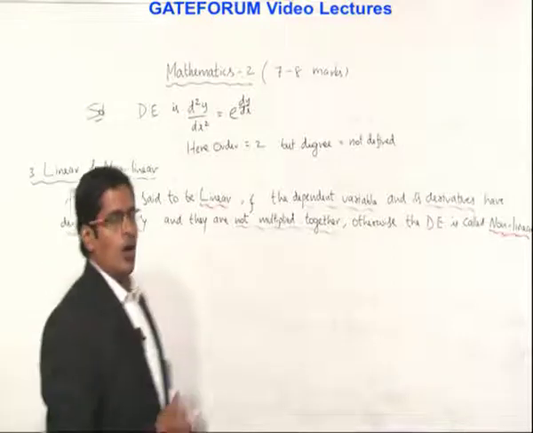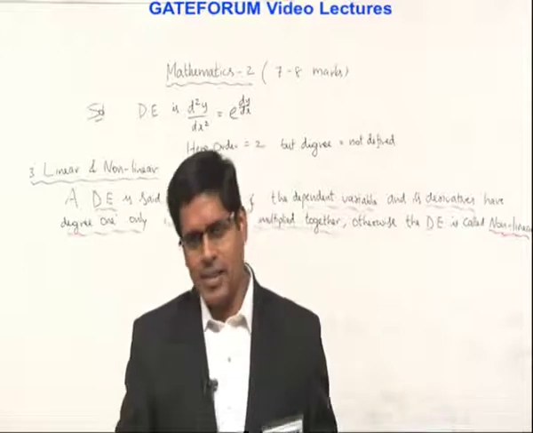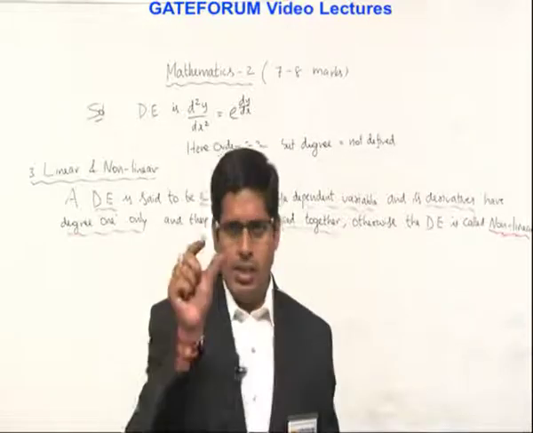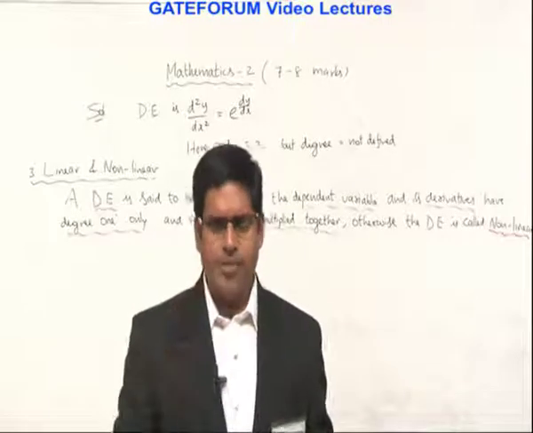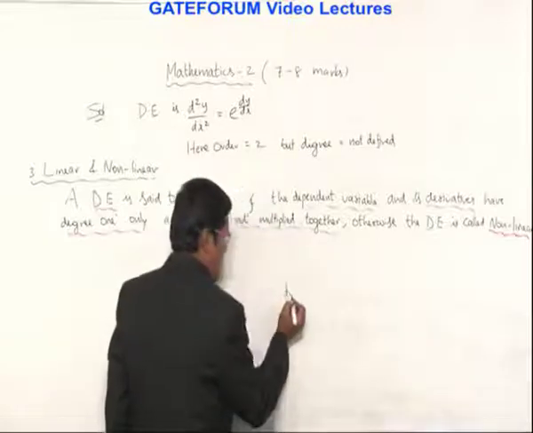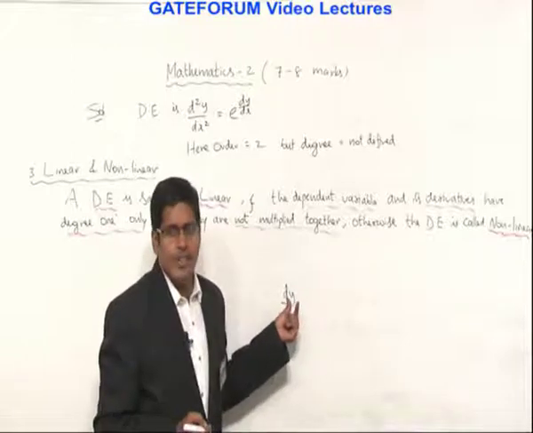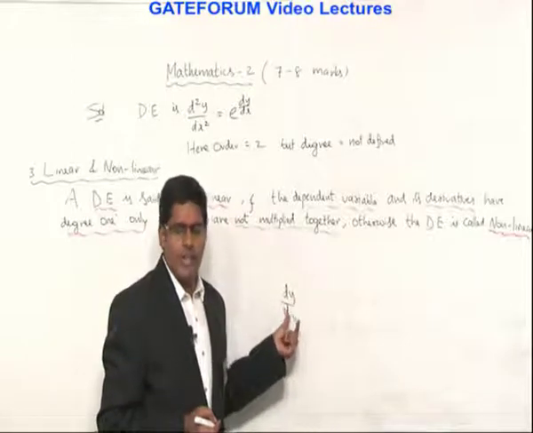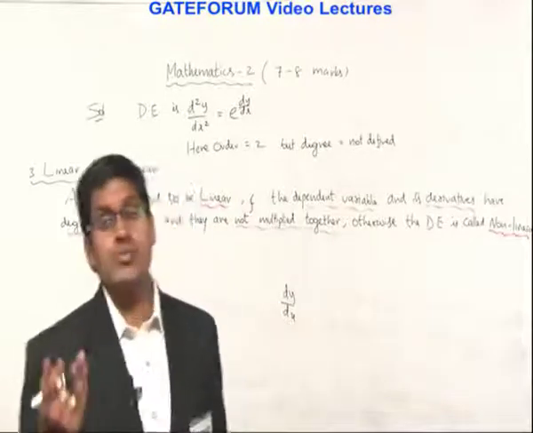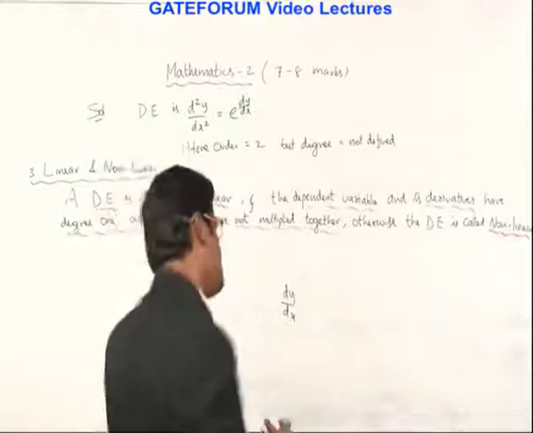Now, you know how to identify a dependent variable and an independent variable, which we learnt in derivatives long back, in Maths 1 paper calculus. Take a derivative, the first derivative dy by dx. For which variable are we finding the derivative? For y with respect to x. So y is a function of x, that is why y depends on x. So y is the dependent variable, x is the independent variable.